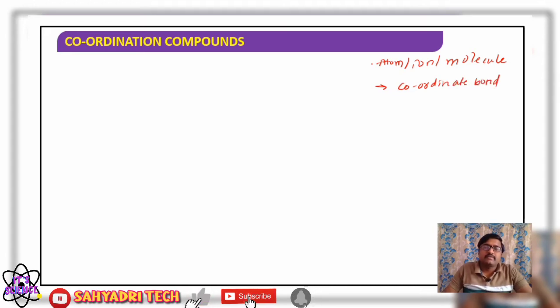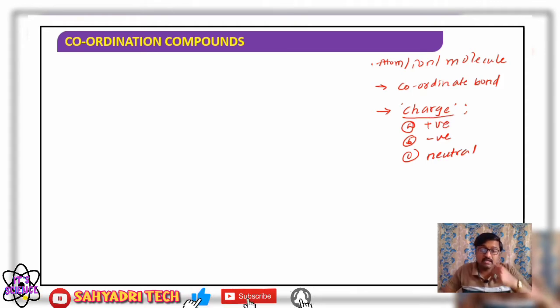And further, I also considered the classification of ligands based on the net charge present on them. How many types? There are three types. What are those? Positive ligand, negative ligand and neutral ligands. So ligands can be categorized into three types based on the net charge carried by them, right?